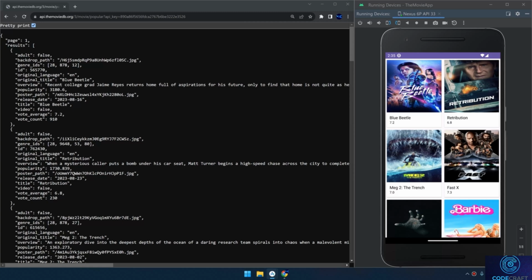So let's start building this amazing app and learn about new things, new topics like Retrofit, JSON, HTTP requests and responses, data binding with RecyclerView, and more topics.